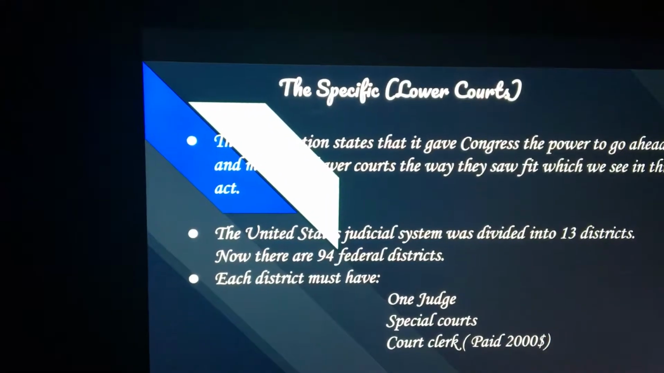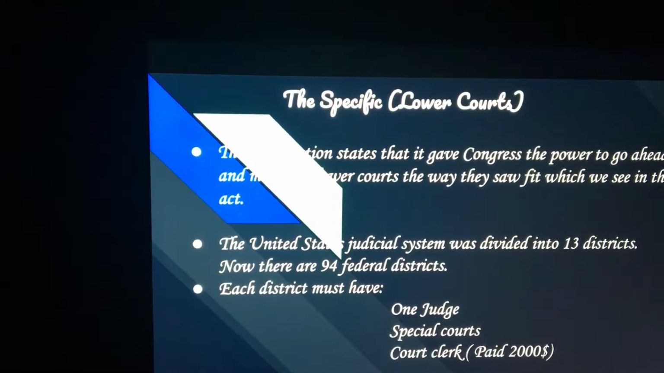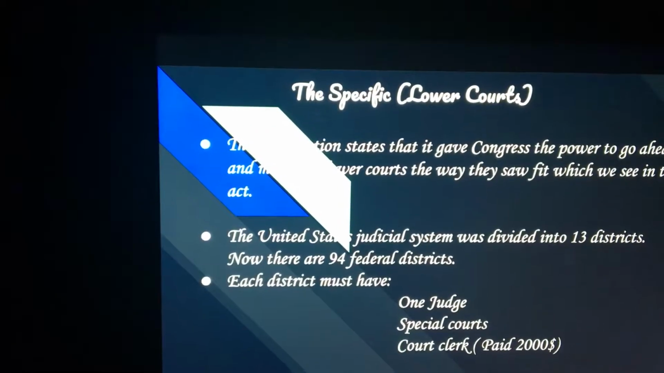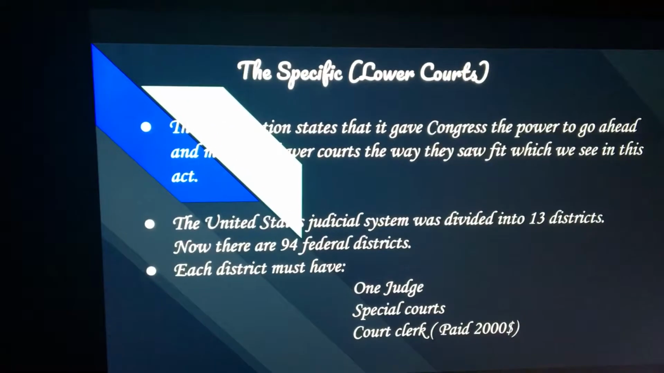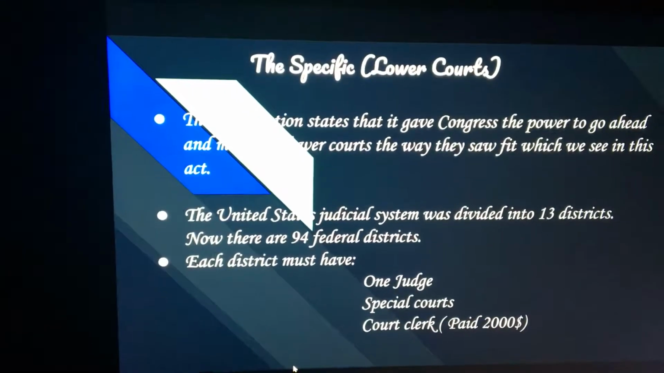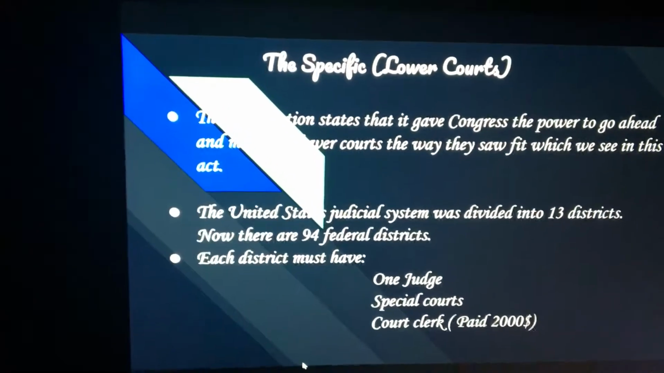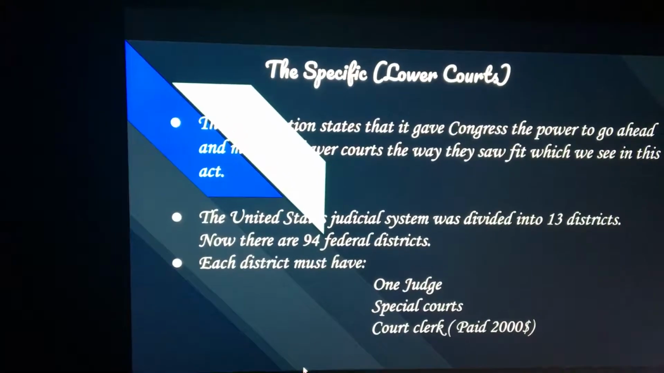The specifics of the lower courts. The Constitution states that it gave Congress the power to go ahead and make the lower courts the way they see fit, which we see in this act. The United States judicial system was divided into 13 districts. Now there are 94 federal districts. Each district must have 1 district judge, special courts such as arbitrary and bankruptcy courts, and a court clerk.